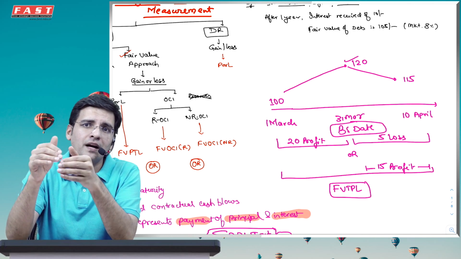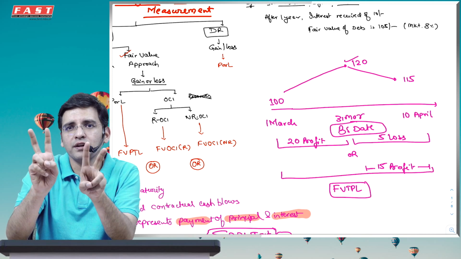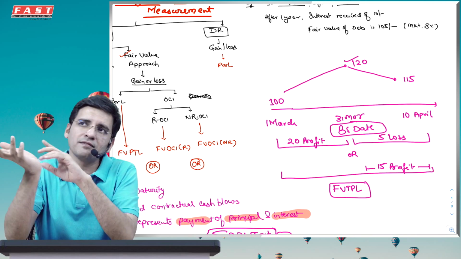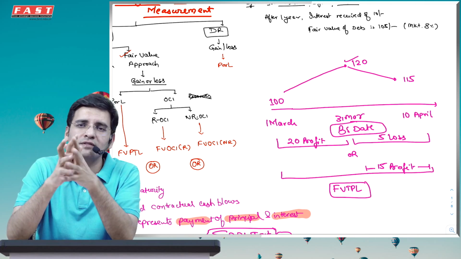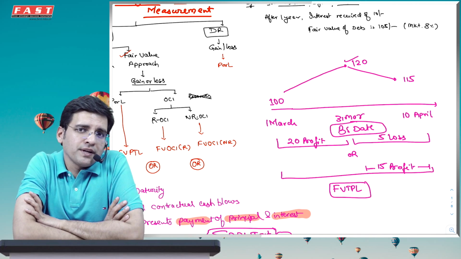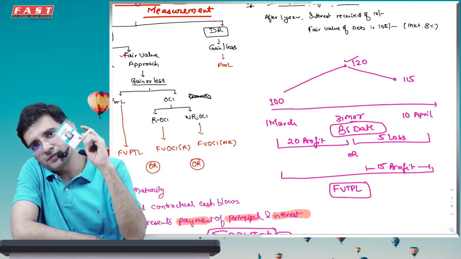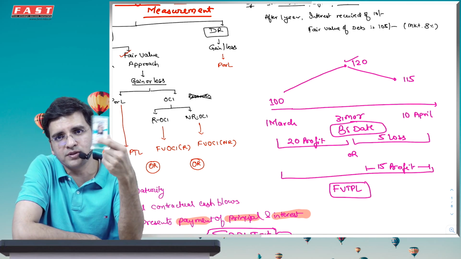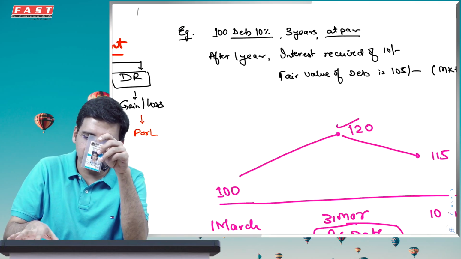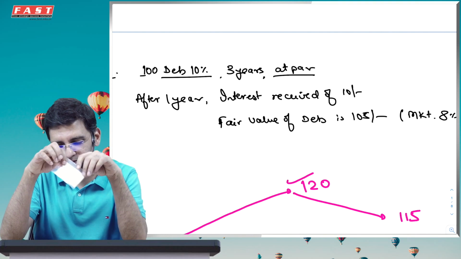And apart from that, you will actually have to not have the option of reclassifying the 20 rupees of profit which you booked earlier in OCI to PRL. In fact, that will directly get transferred to reserves in SOCI, which is statement of changes in equity. Because this is FVOCI NR. This is only applicable for equity instruments. However, let's talk about this debenture instrument. This is more interesting because this has more possibilities. So I took a debt instrument, which is basically what, 10% debenture, 3 years at par redeemable, at par issued, and interest of 10% per annum payable every year.